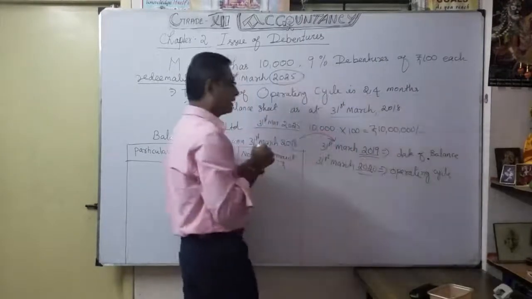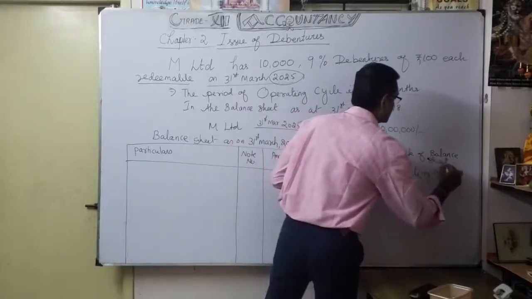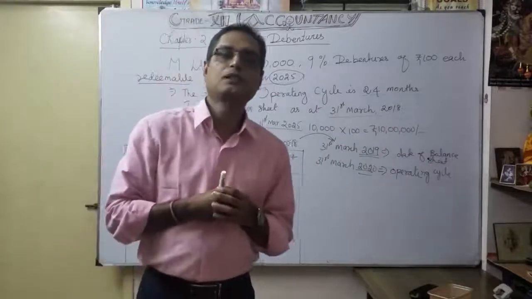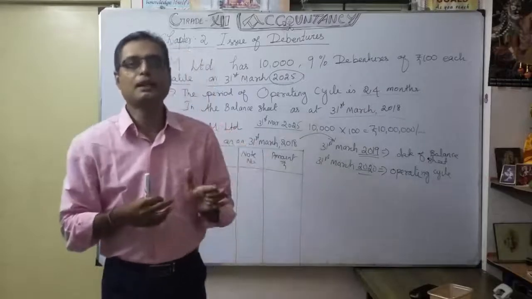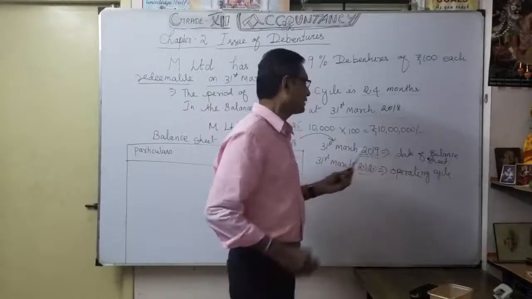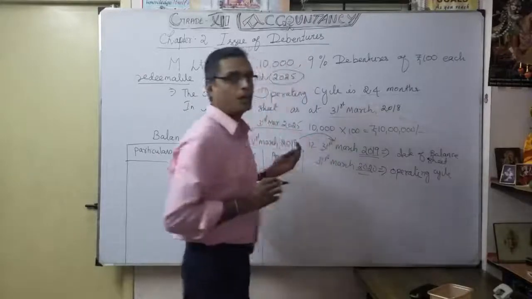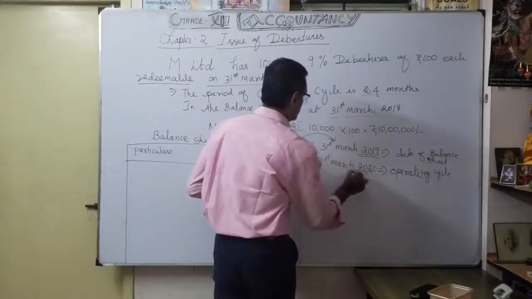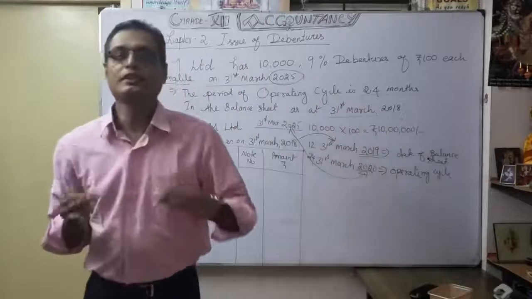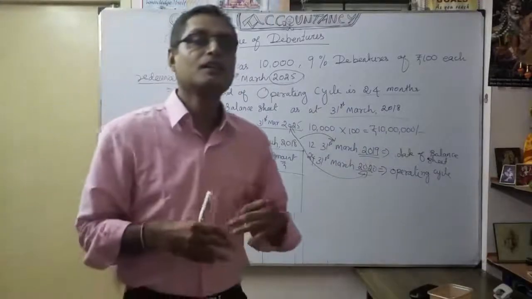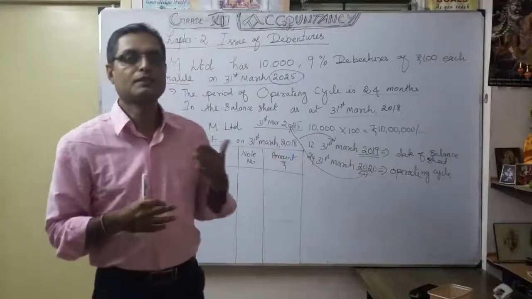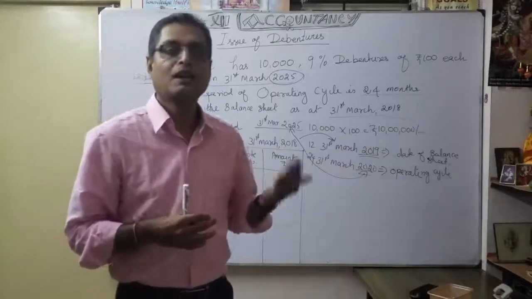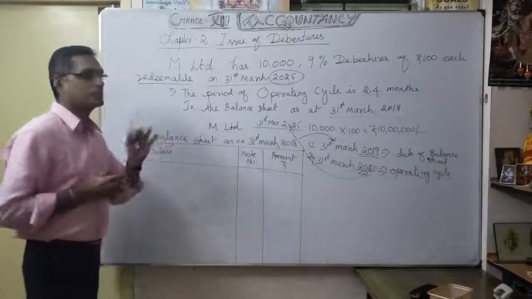Even so, the due date is only 2025. So here we consider the debenture as coming under long-term borrowing, because redemption takes place only after 12 months from the balance sheet date and after the operating period.